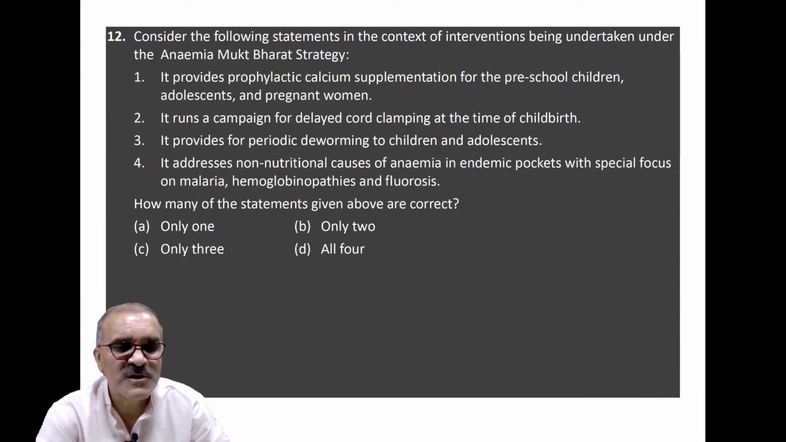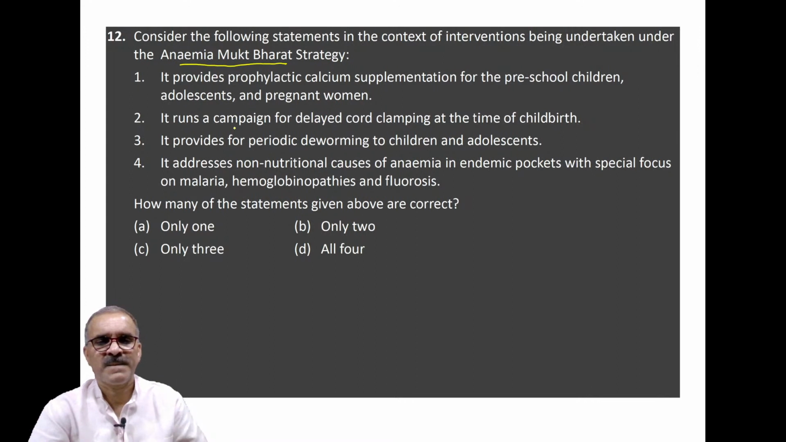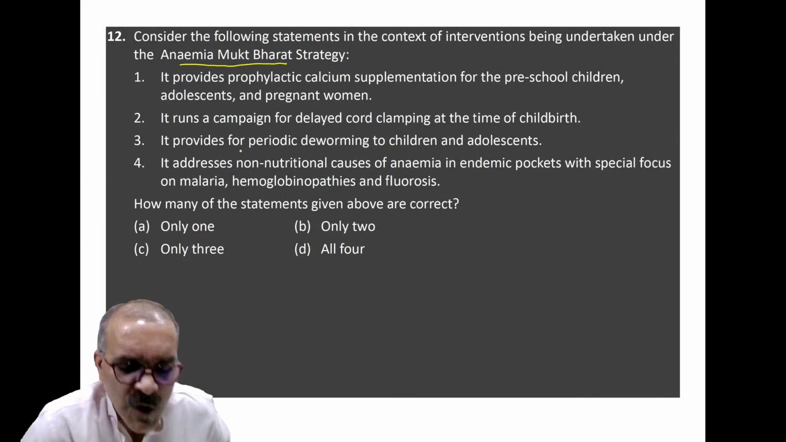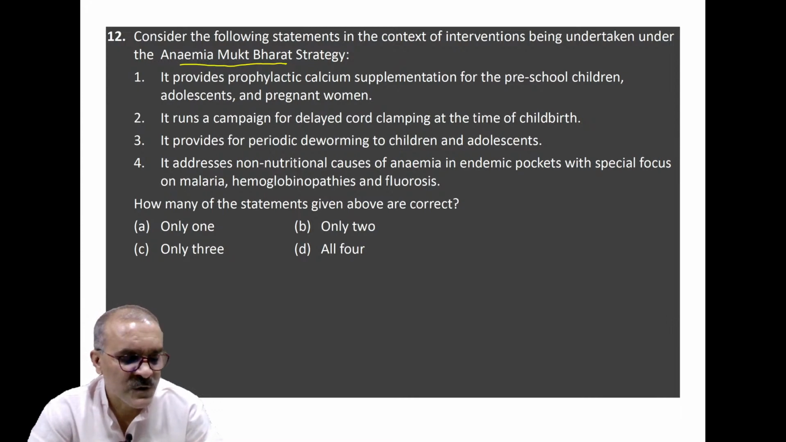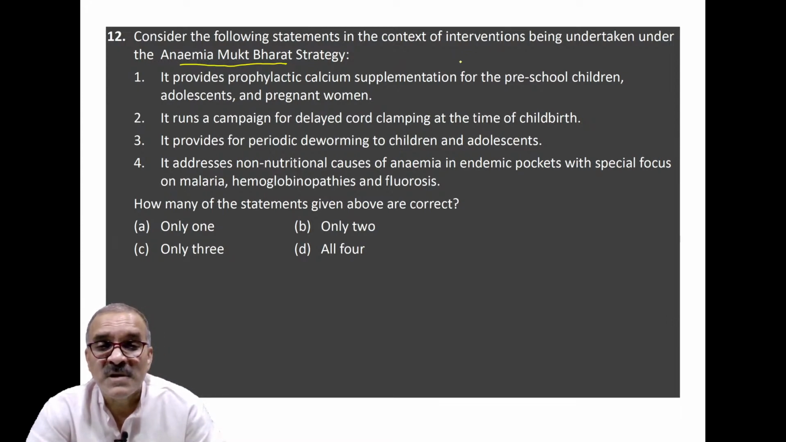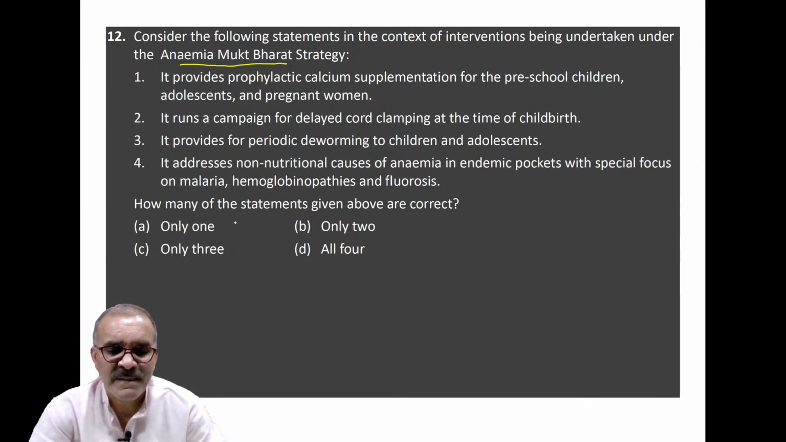Coming to the next one, again, a scheme has been asked. Anemia Mukt Bharat. You know in India, women are particularly anemic. There are reasons for that, which I don't want to go into. But here the question is that you have to select the correct statements related to this scheme, that is Anemia Mukt Bharat.